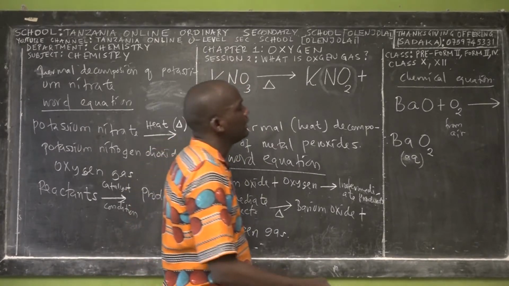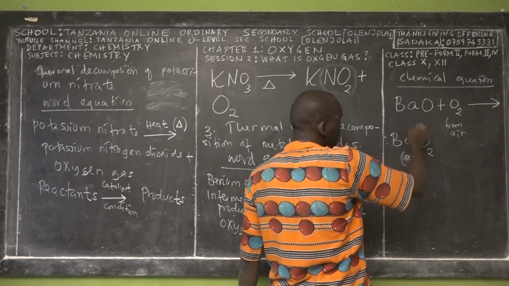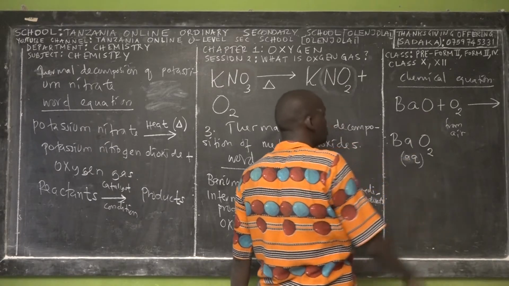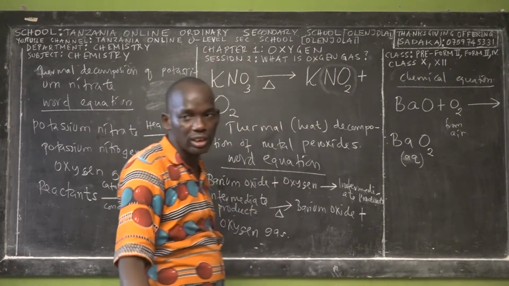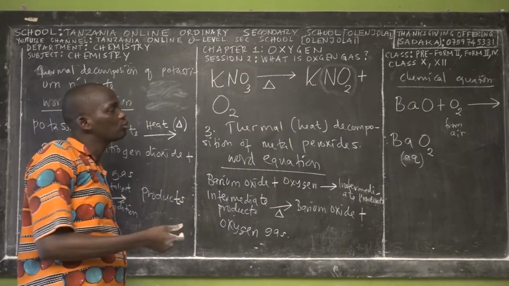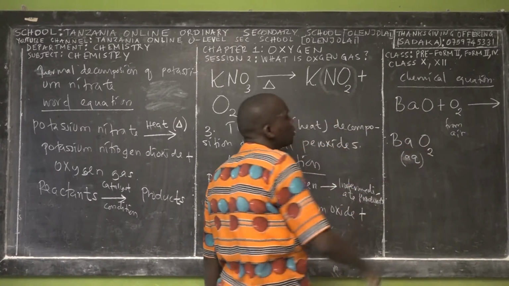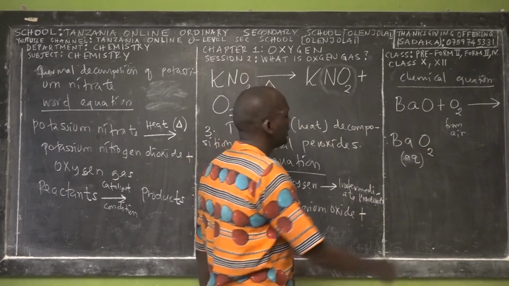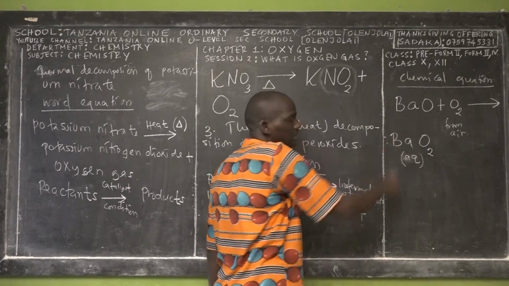Inatoka kwenye barium oxide, nataka tuitoe hiyo oxygen, tuzitenganishe, au nataka tutengeneze oxygen. Hii ni oxygen ambayo iko hewani, inaitwa oxygen from air. Tukichukua barium oxide itachukua oxygen kutoka hewani. Itatengeneza barium oxide ya namna hii ambayo chemical formula yake sio sawa na hii hapa.